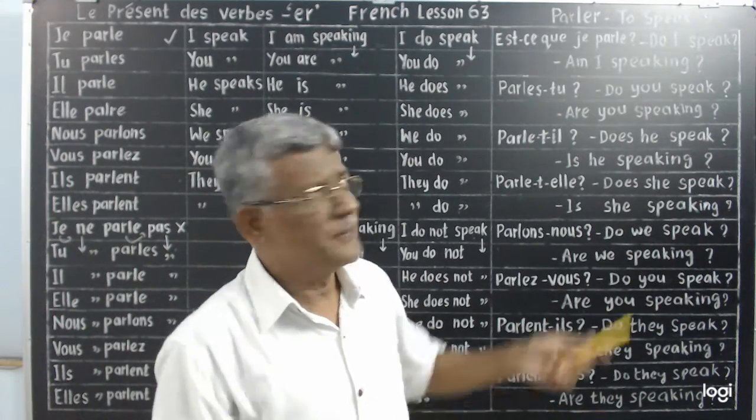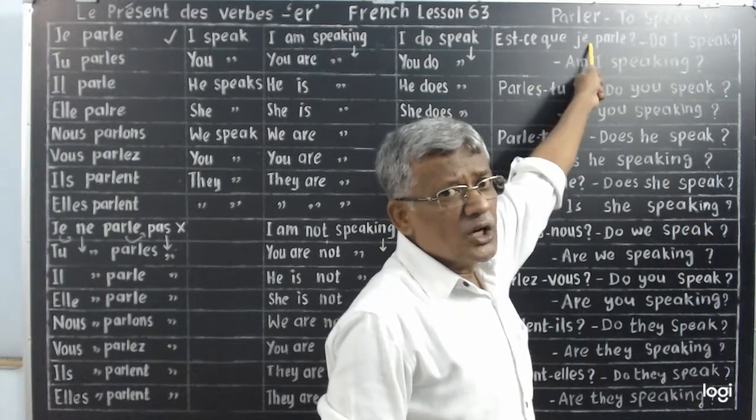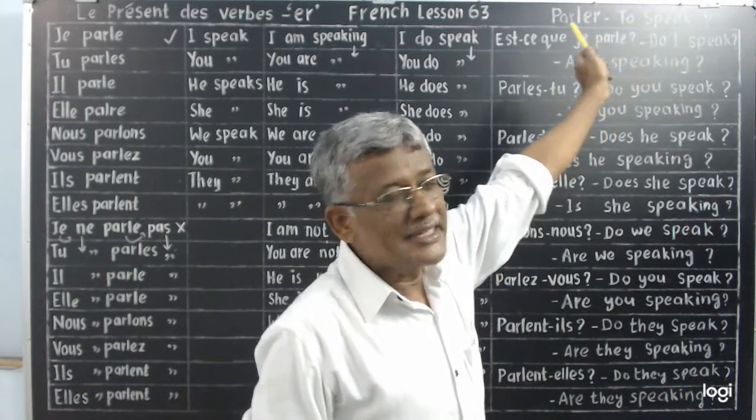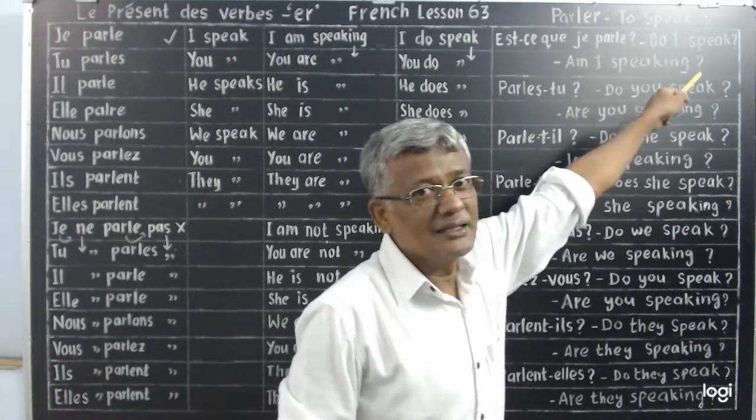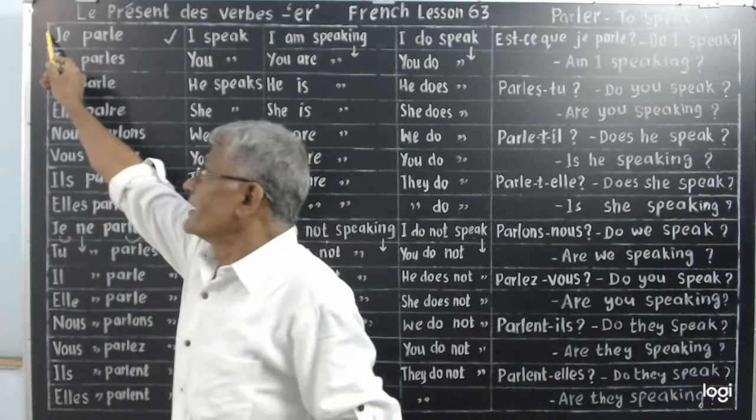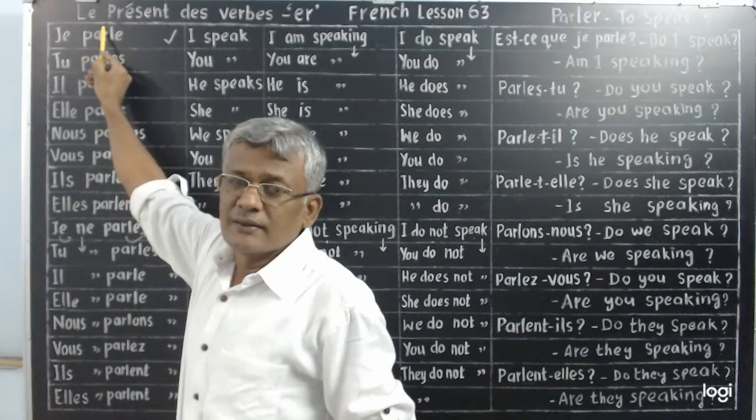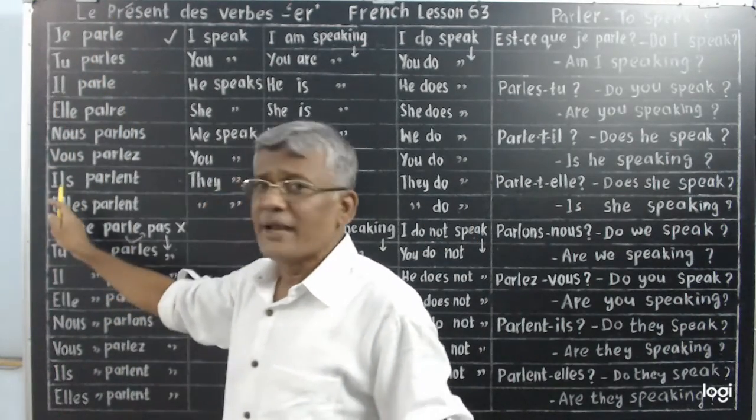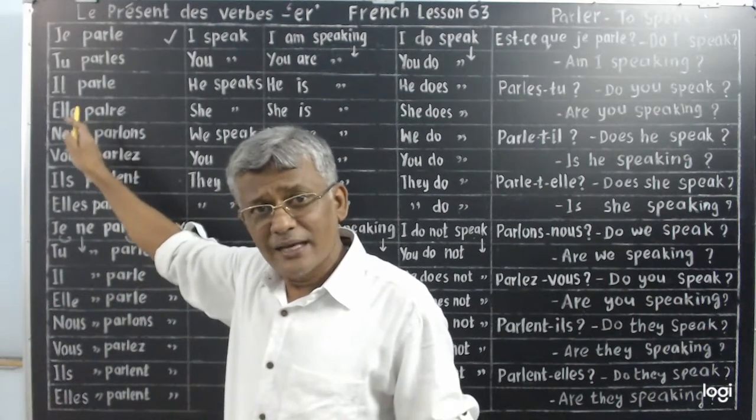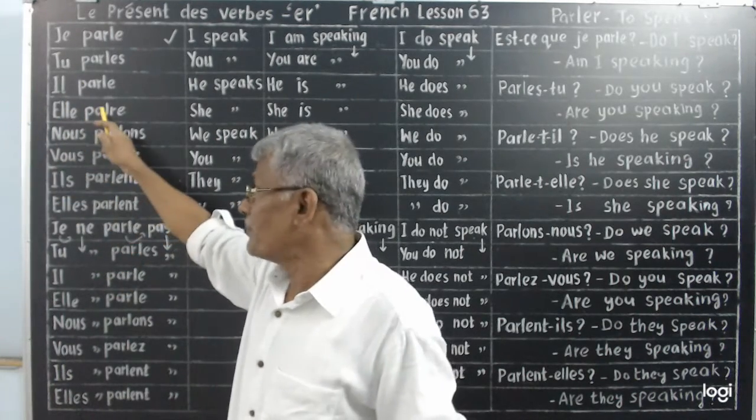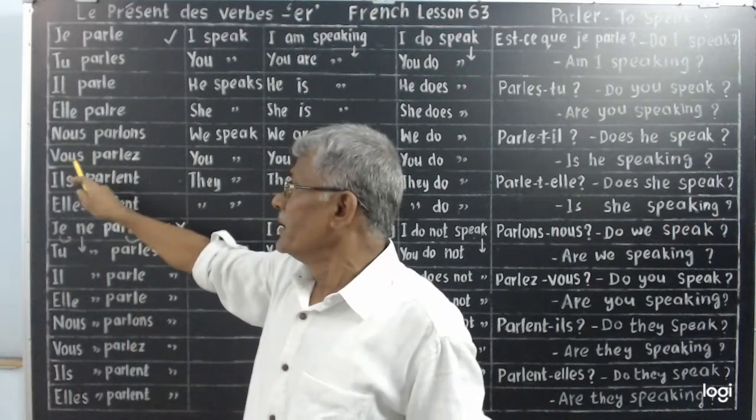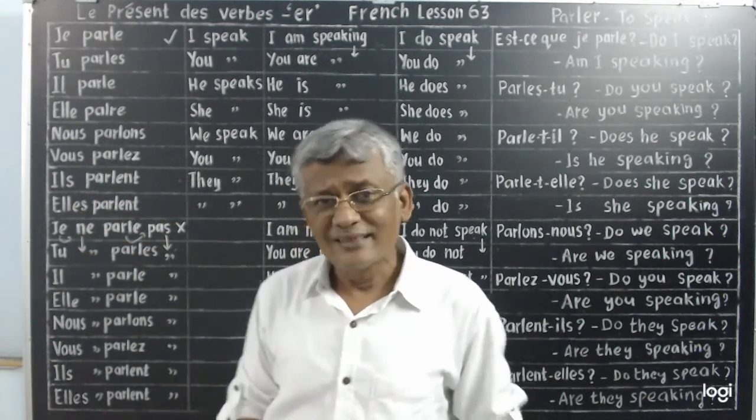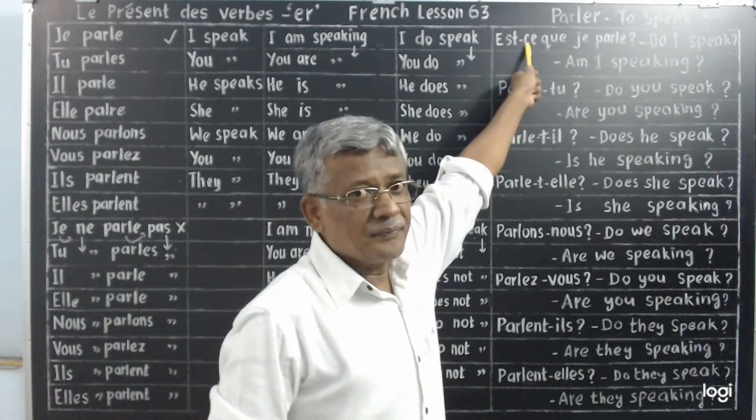Am I speaking? Okay, only for je, don't inverse. Parle-je, don't write. Make it into est-ce que je parle. Est-ce que can be added anywhere. Even here est-ce que can be added. Est-ce que tu parles. Est-ce qu'il parle. Est-ce qu'elle parle. Est-ce que nous parlons. Est-ce que vous parlez. Est-ce qu'ils parlent. Est-ce qu'elles parlent. Est-ce que is allowed everywhere. Understand?